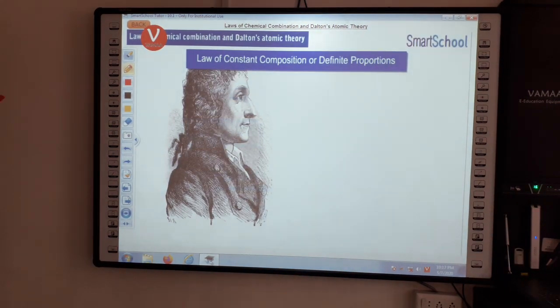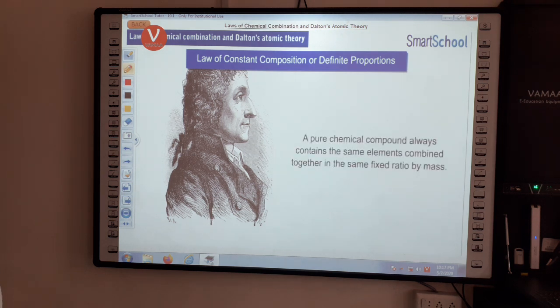In 1799, Joseph Proust proposed the law of definite proportions. This law states that a pure chemical compound always contains the same elements combined together in the same fixed ratio by mass.